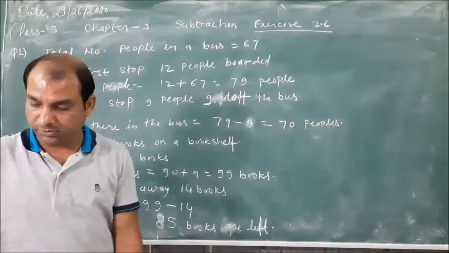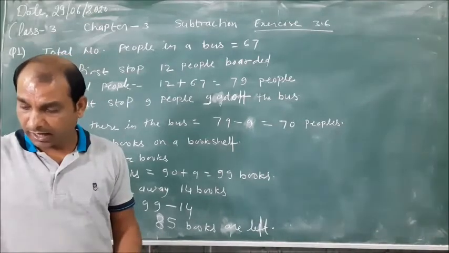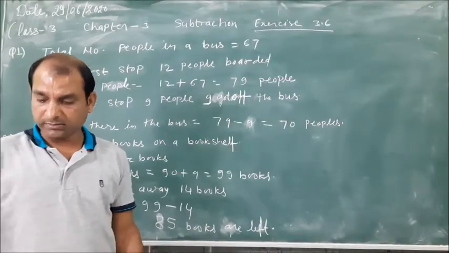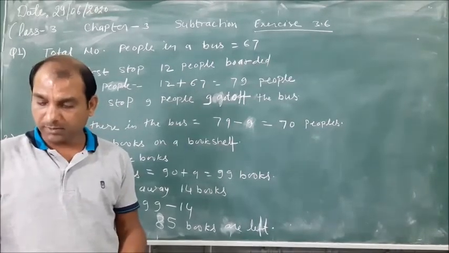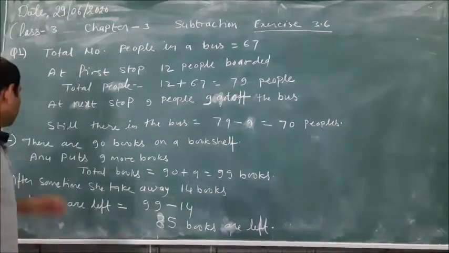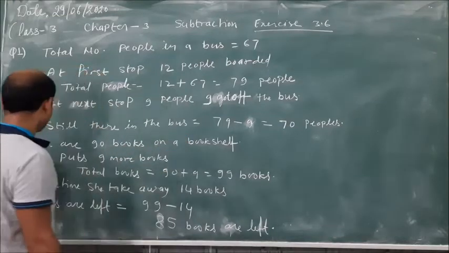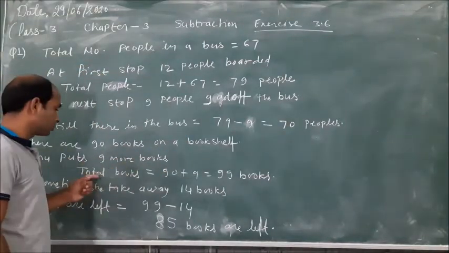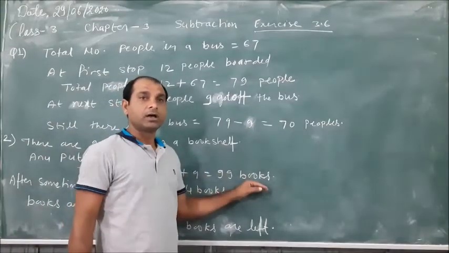There are 90 books on a bookshelf. Anu put 9 more books there and then took away 14 books. How many books are left on the shelves now? So there are 90 books on a bookshelf. Anu put 9 more books, so the total number of books equals 90 plus 9 equals 99 books.